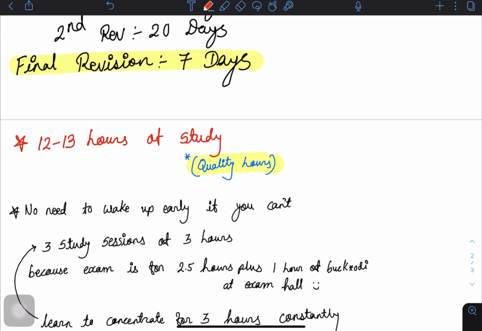If you are studying in 1 digit, don't, guys. You have to study in 2 digits. It should be 12 to 13 hours. You don't need to study for 16 to 17 hours, it's not humanly possible. There are some people I know who are studying 16 to 17 hours, but you don't need to be so hard on yourself. People are also cracking with 12 to 13 hours of study. I even know some people who crack with just 8 to 9 hours of study. But the majority cannot. That's why I'm taking the in-between hours.